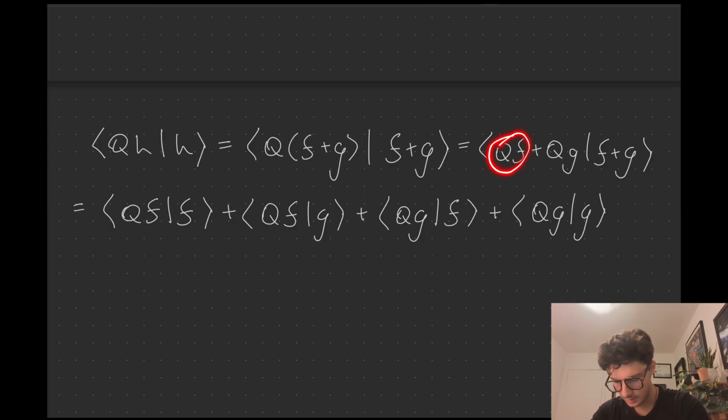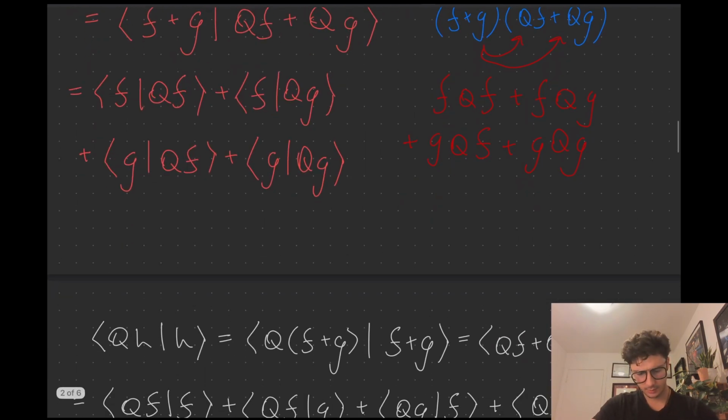And that looks good. This one applied with this gets us this. And this is in the ket, and then this F is in the bra, so it is left in the bra. And the same thing applies. This one and this one gets us this. This one and this one gets us this. And this one and this one gets us that. Fantastic. So now can we say anything?